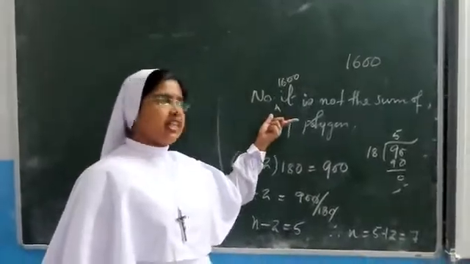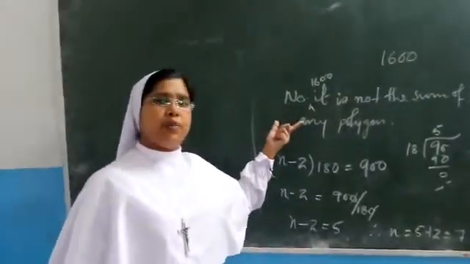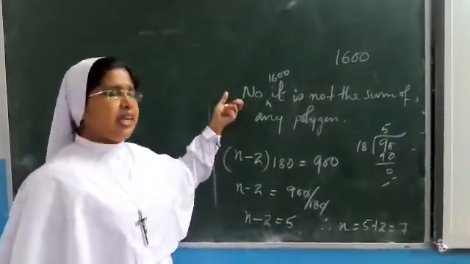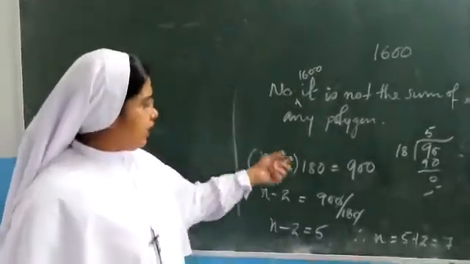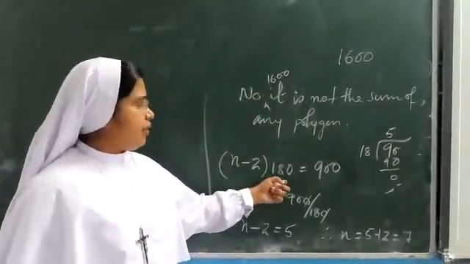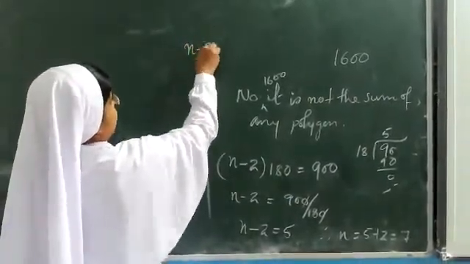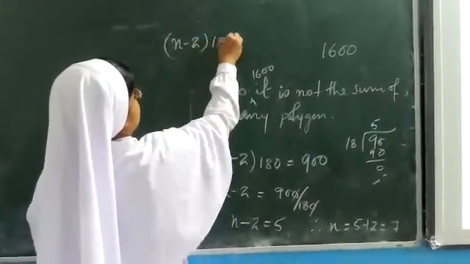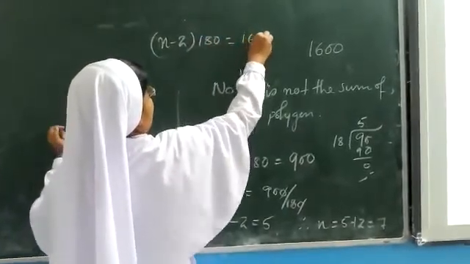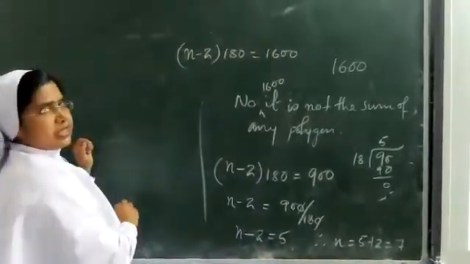Why is 1600 not the sum of any polygon? It cannot be divided by 180. Here you see we can easily divide by 180. The same way you write and see, (n minus 2) into 180 is equal to, check and see whether it is correct or not.